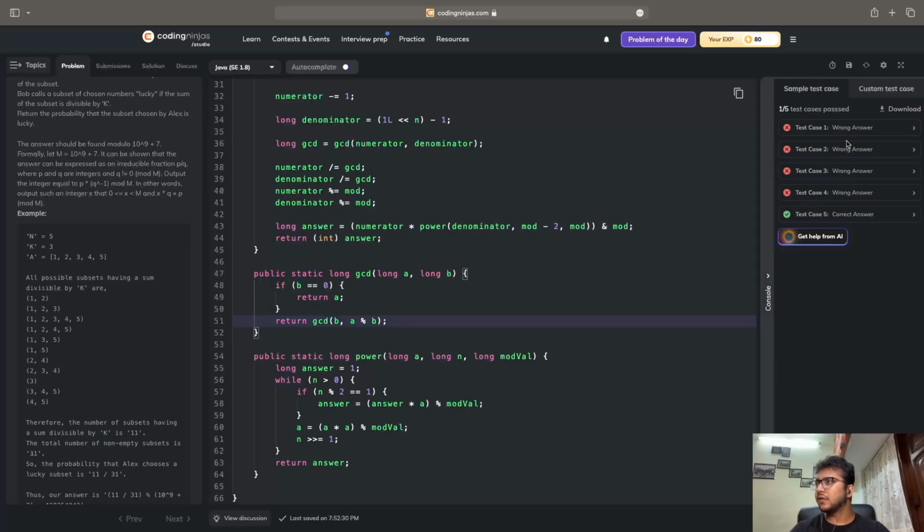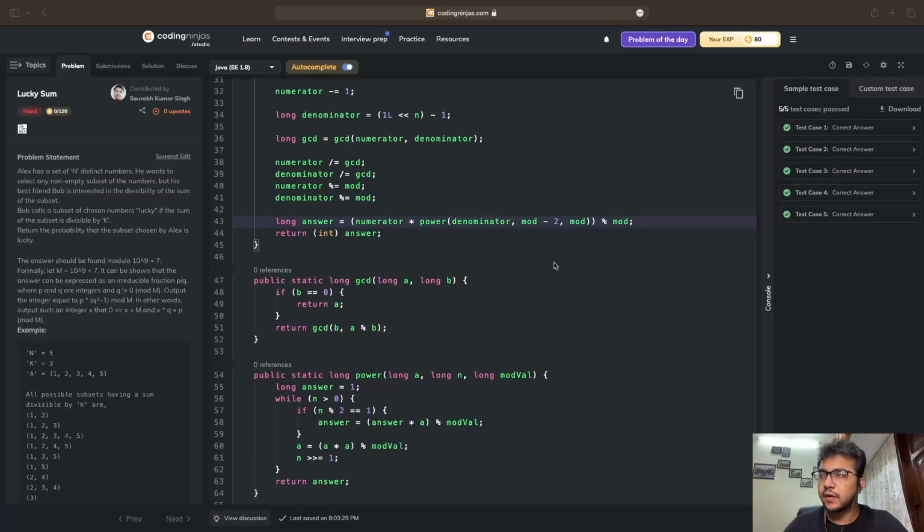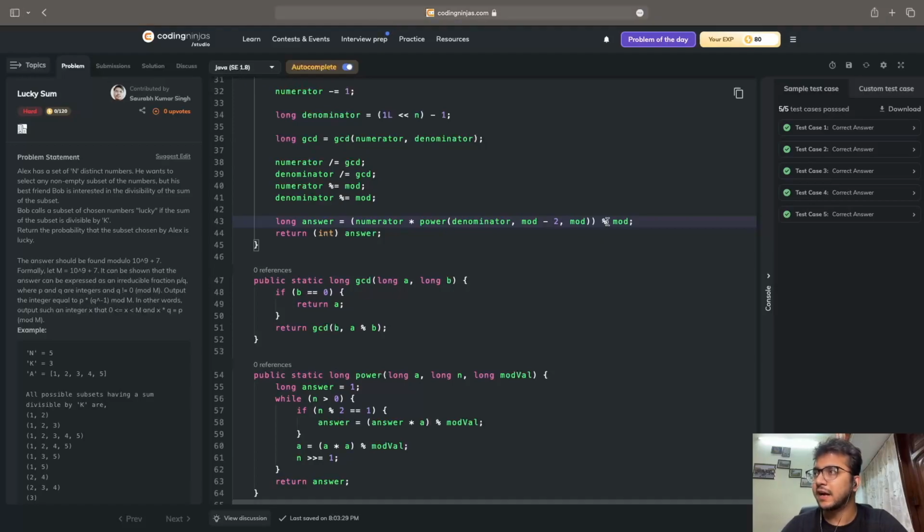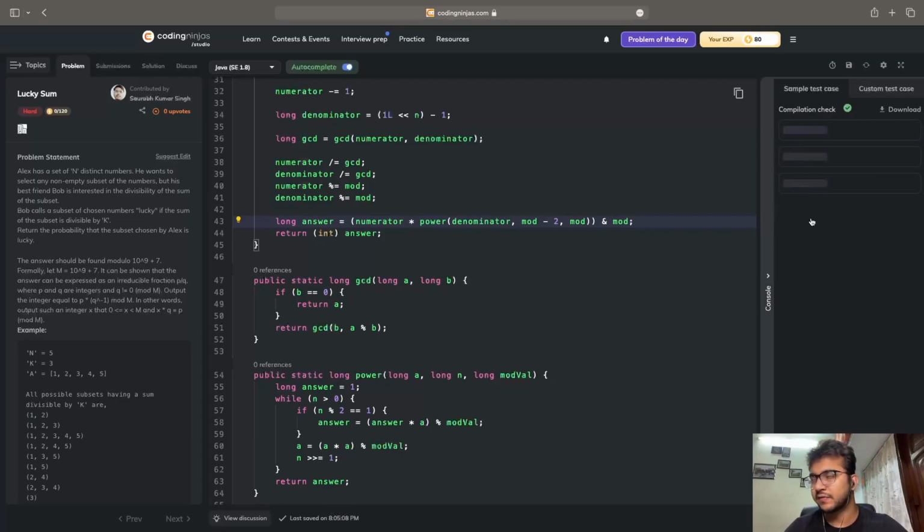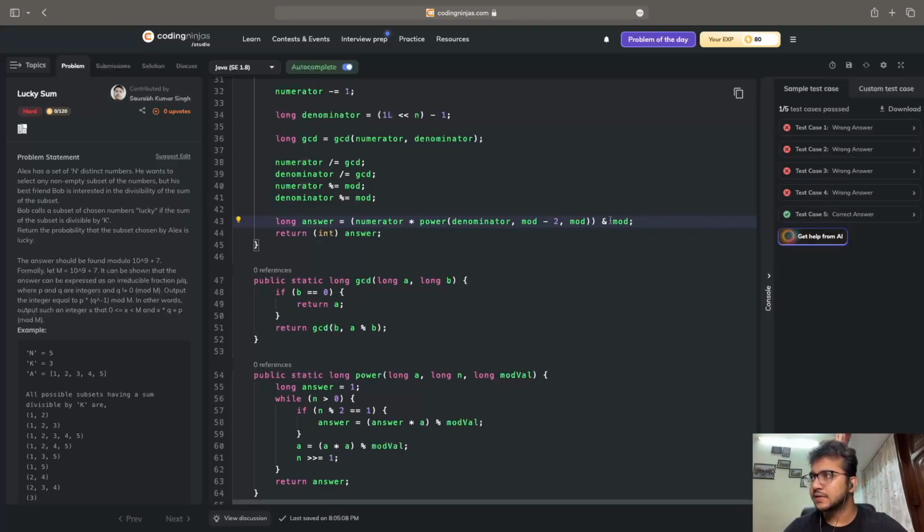We can see that there are 4 wrong answers. When I click on submit, of course it will not work. So we have to identify some flaws inside our solution and try to fix them right now. I just found out after going through a very thorough explanation of my code that I had made a mistake of putting an ampersand sign over here rather than a percentage sign. If I put an ampersand sign again and click on run, you will see that the first 4 test cases will fail and only the 5th test case will pass, which is wrong. If I replace it with a percentage sign and click on run, then you will see that it works with all the 5 test cases.